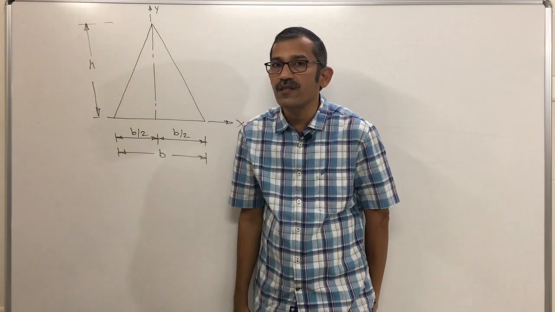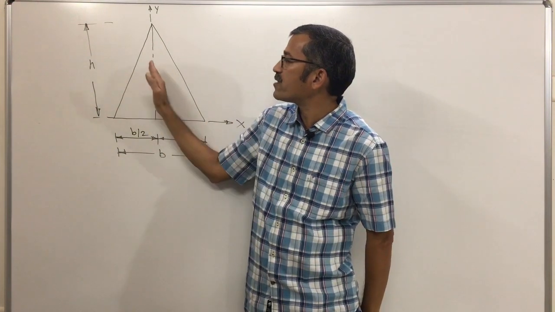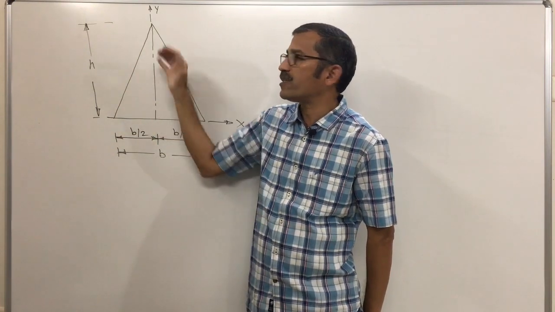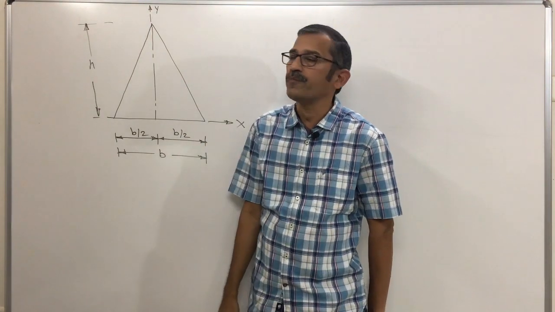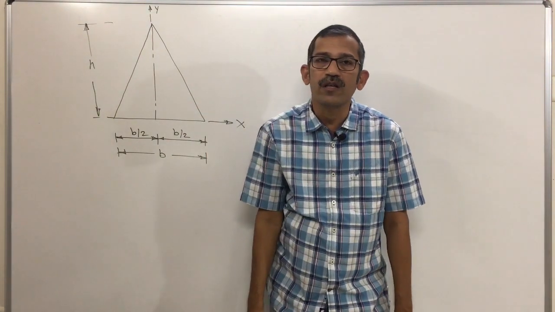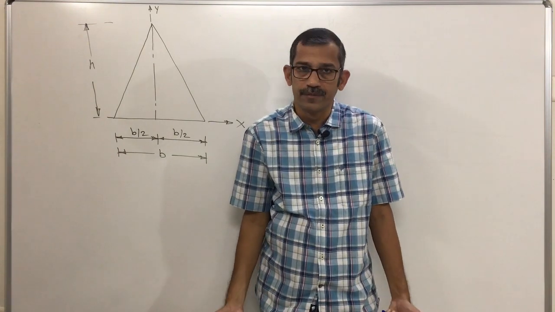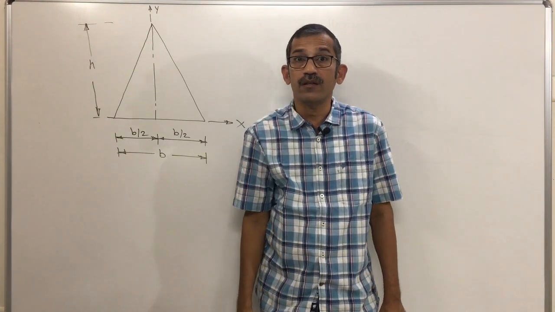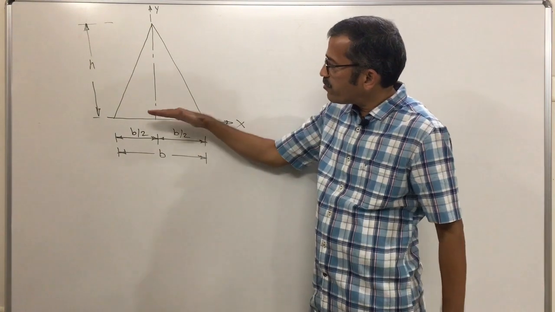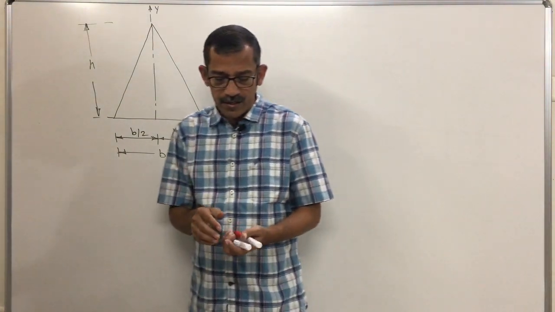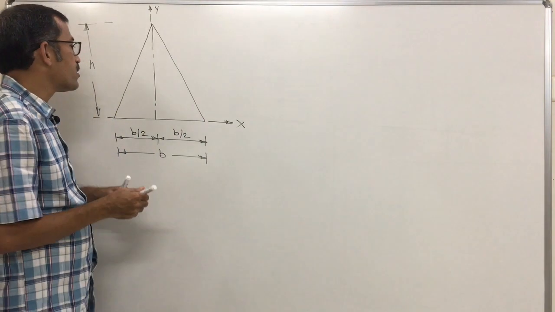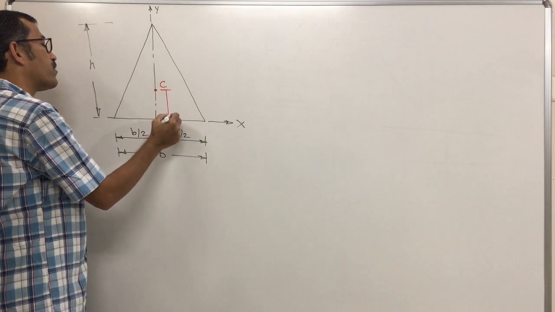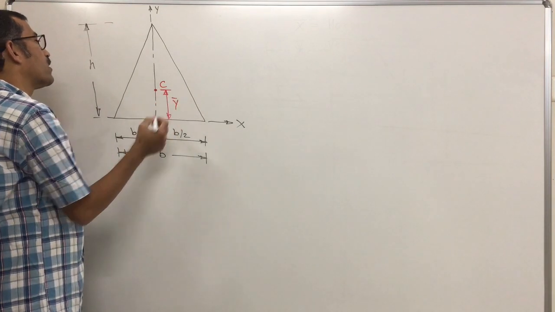On both sides of this axis there is always the same area. On the left side of the y axis and the right side of the y axis, there is a right angle triangular lamina, either with base b by 2 and height h. That means the area is the same, so the y axis is the axis of symmetry. For an isosceles triangular lamina, the centroid is always located on its axis of symmetry. In general, for any lamina symmetrical about one axis, the centroid lies on the axis of symmetry. And from the base along the axis of symmetry, the centroid is located at one third of the height.